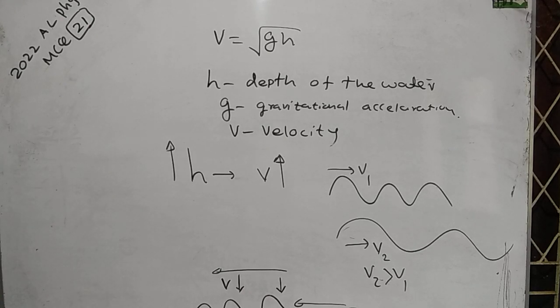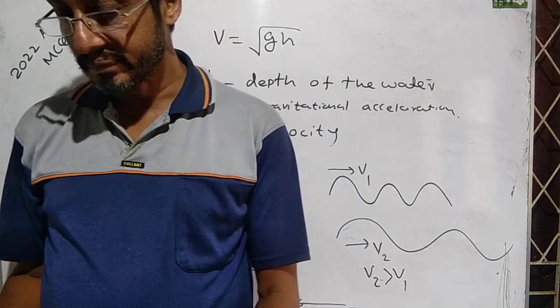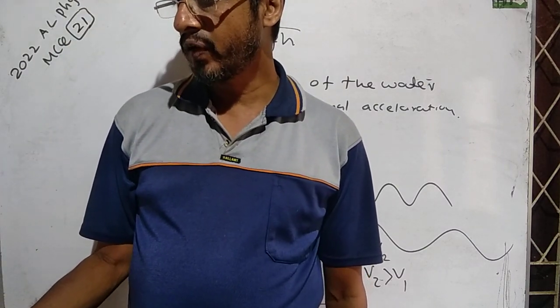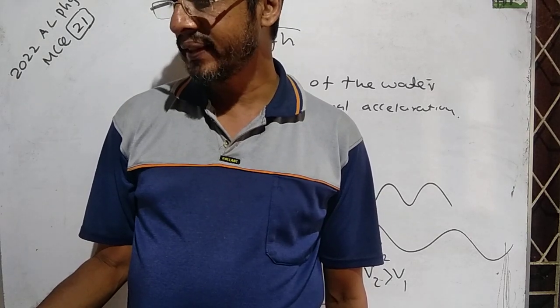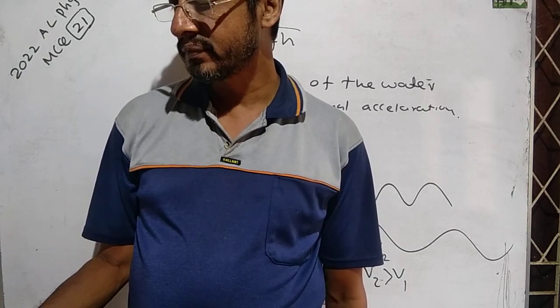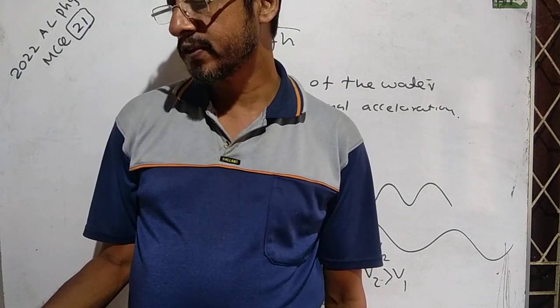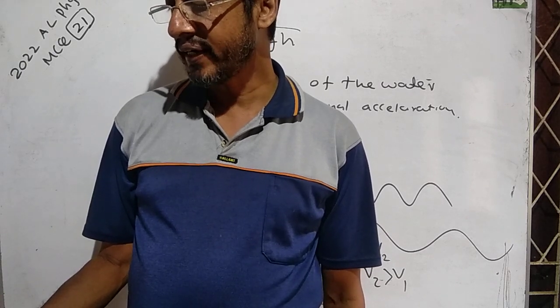2022 A-Level Physics MCQ question number 21. Consider the following statements made regarding tsunami waves. Statement A. Wavelength of waves in deep water are lower than that in shallow water. Statement B. Speeds of waves are higher in deep water than that in shallow water.